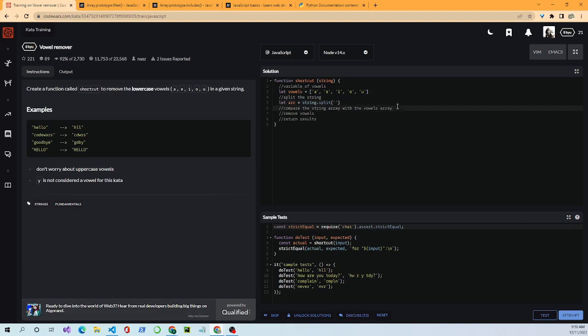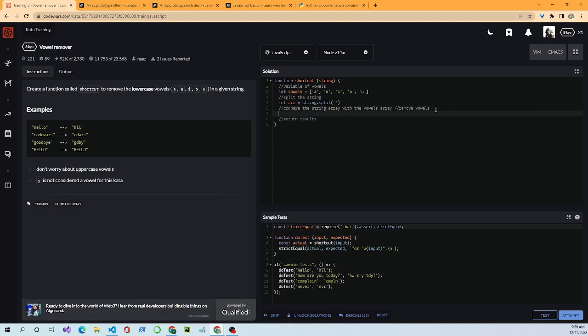Now, how do we want to compare our two separate arrays? I'm going to put these two steps together, so I'm going to compare and remove at the same time.